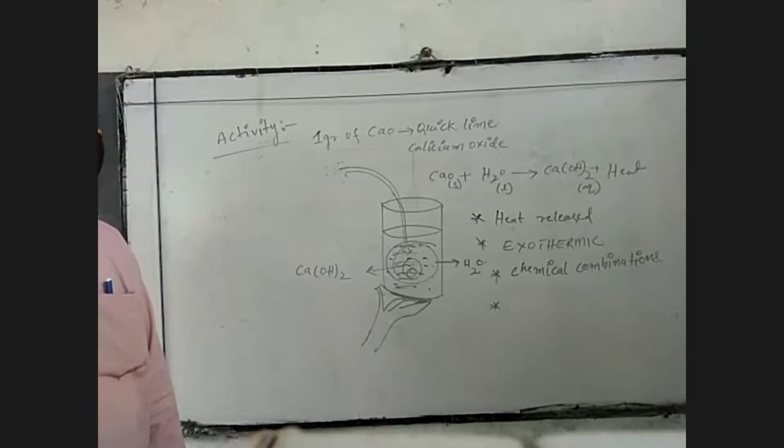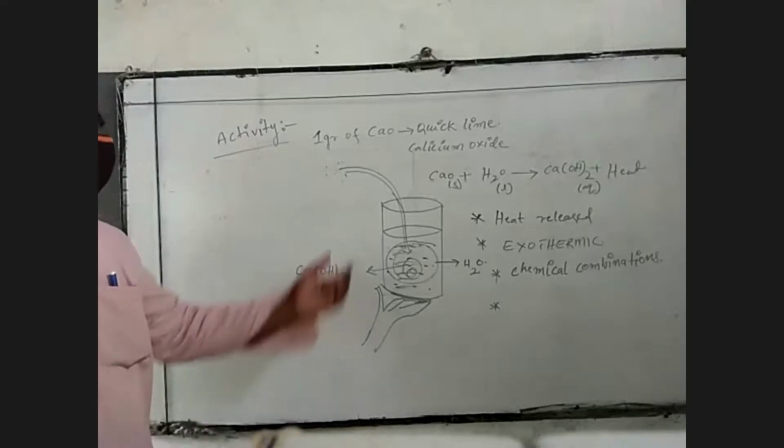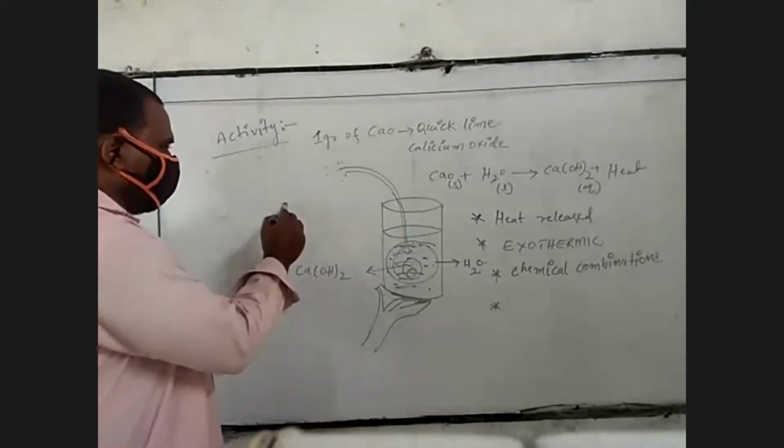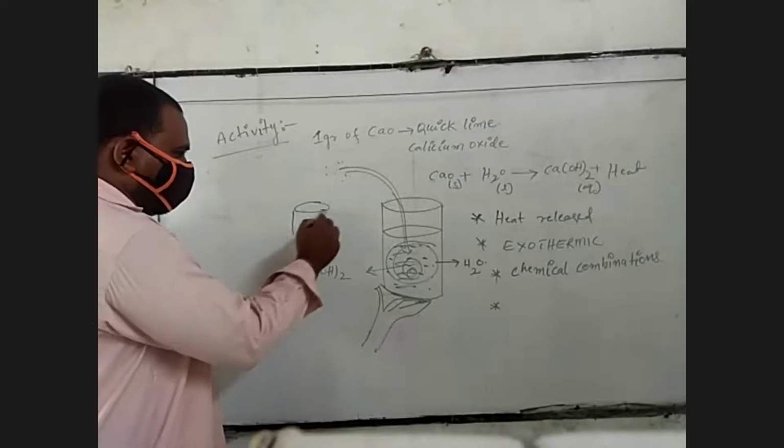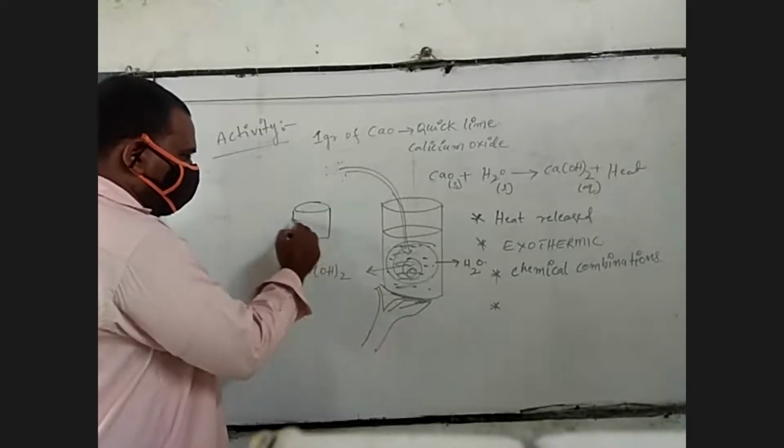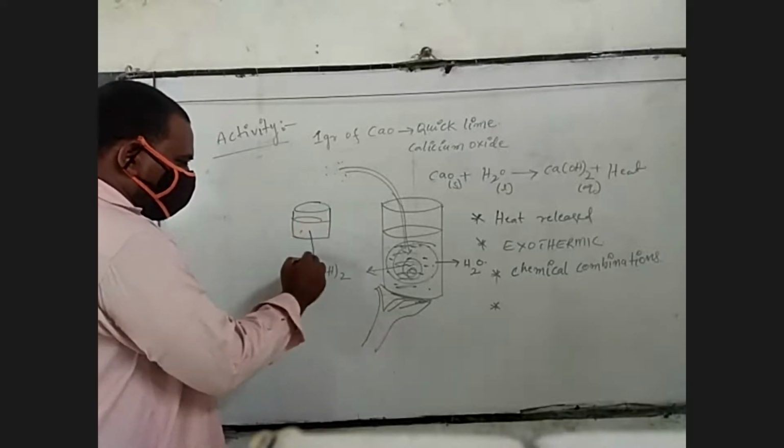Okay. So now the red litmus paper. Any sample you take, a small amount of the sample. So you take calcium hydroxide.